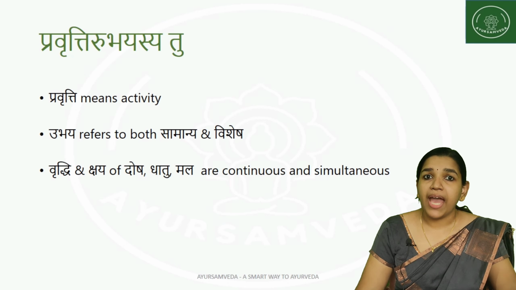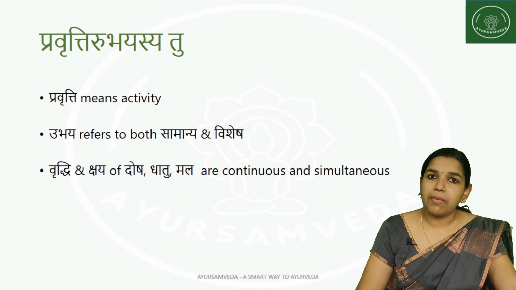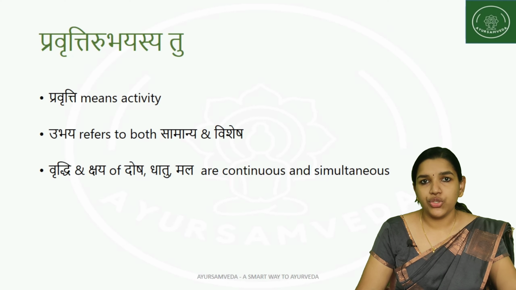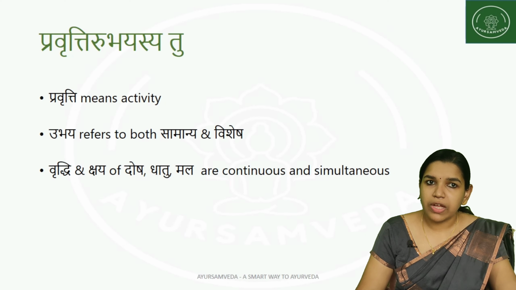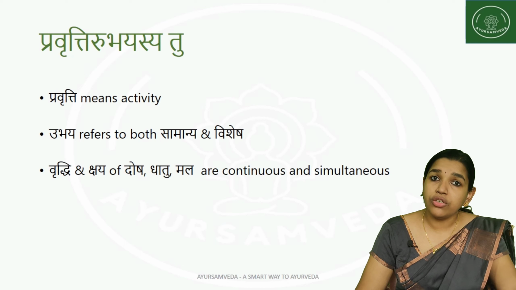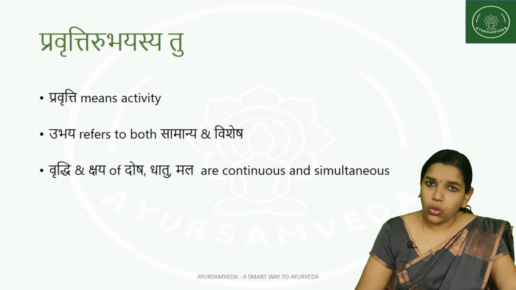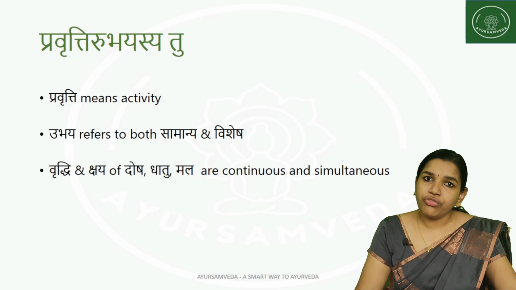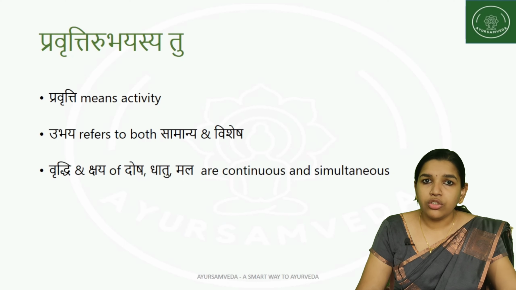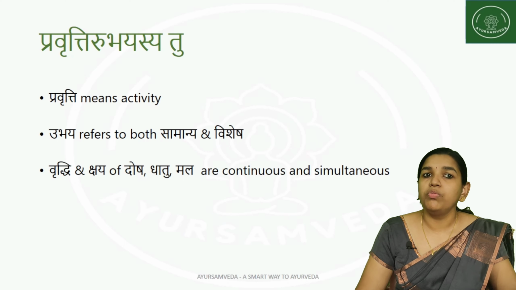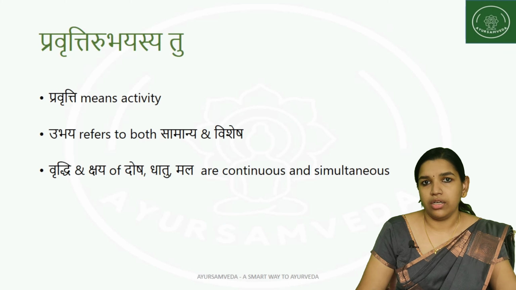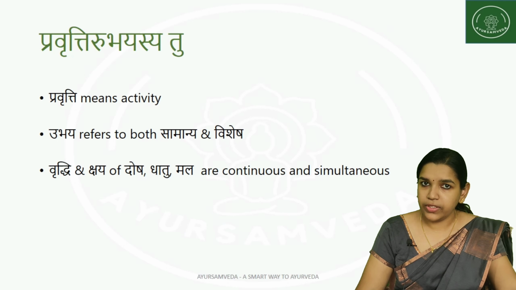So we have to manage the condition by using samanya and vishesha together. Whenever we are using samanya, we have to keep in mind that we should follow vishesha chikitsa also. Similarly, whenever we go for vishesha chikitsa, it should not go beyond the limit, so that it does not cause other disease conditions.